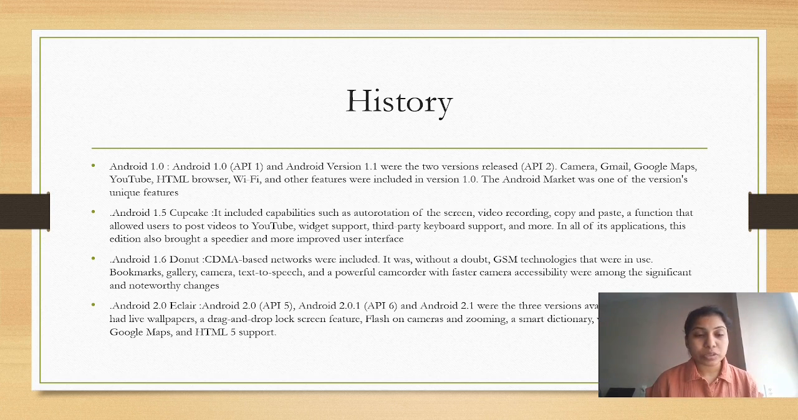And coming to the next version 1.6 Donut, CDMA based networks were included. It was without a doubt GSM technologies that were in use, bookmarks, gallery, camera, text to speech, and a powerful camcorder with faster camera accessibility were among the significant and noteworthy changes.